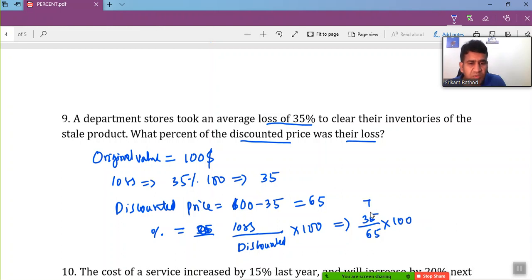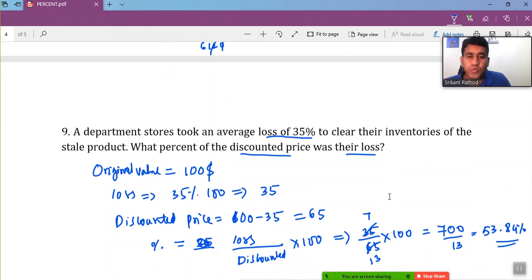Simplify it, 35 over 65 times 100, what are we going to get? 5 times 7 is 35. 5 times 1, 5, carry 1 forward, at 5 times 3, it's 15. So then we can say here 700 by 13. What value does 700 by 13 represent? Approximately 53.84%. They lost about 53.84% of their discounted price. So this is how they ask you, right?